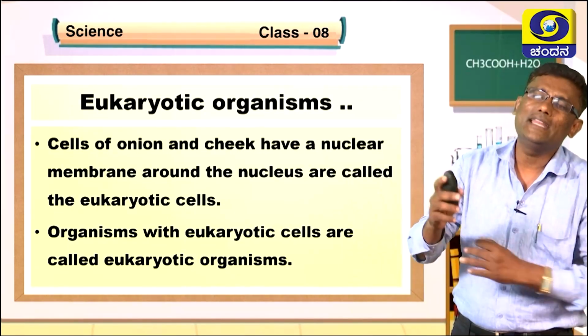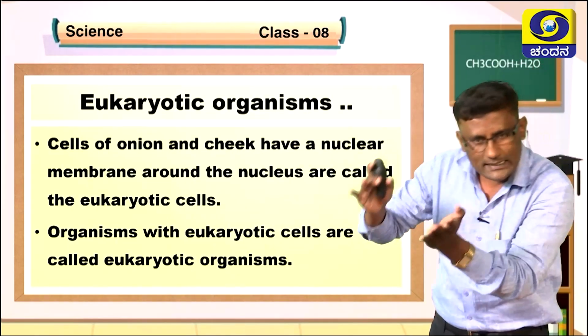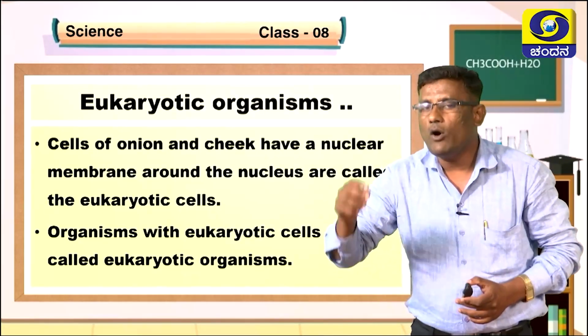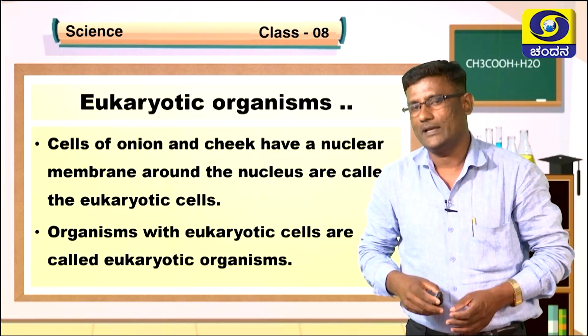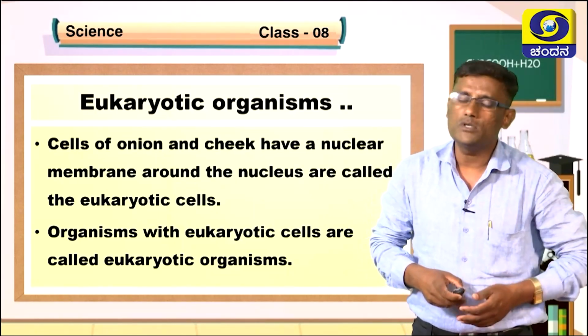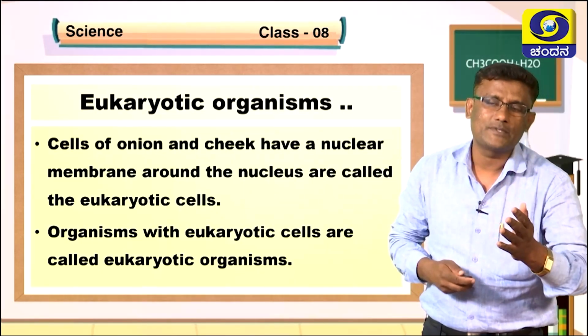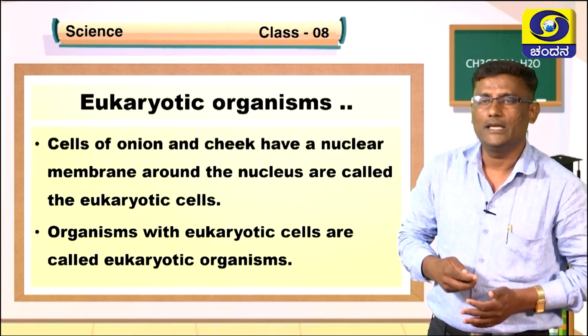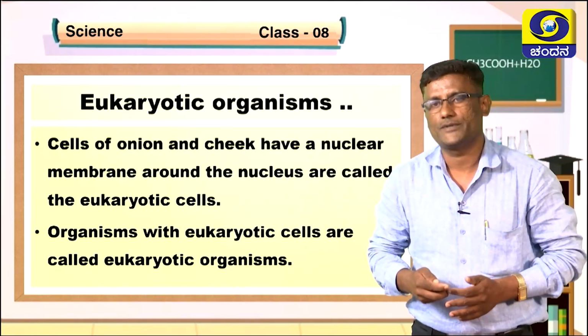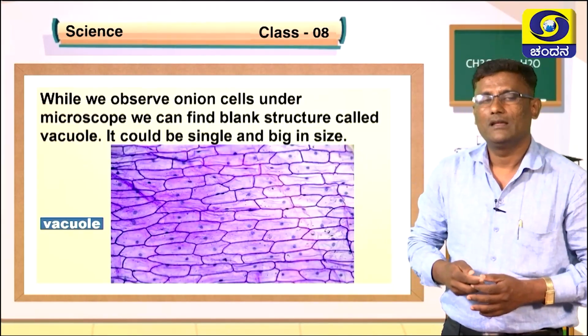The cell containing a eukaryotic nucleus is known as the eukaryotic cell, and the organisms containing eukaryotic cells are known as the eukaryotic organisms. Almost all advanced organisms that you can observe are eukaryotic organisms.